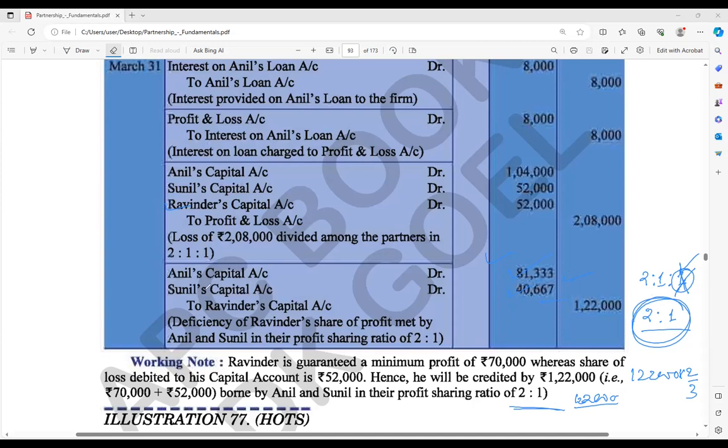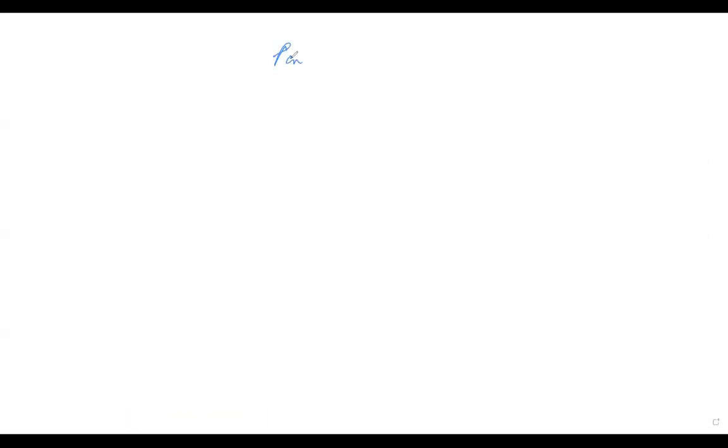If you are not getting how this capital account came here, I am showing it on the board. For example, this is a partners' capital account I have made.